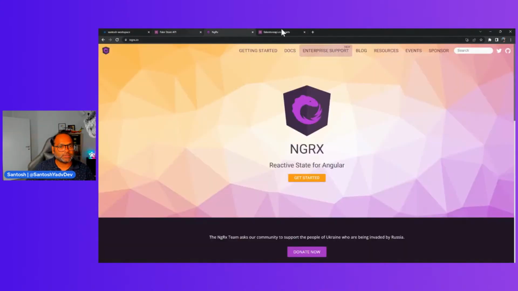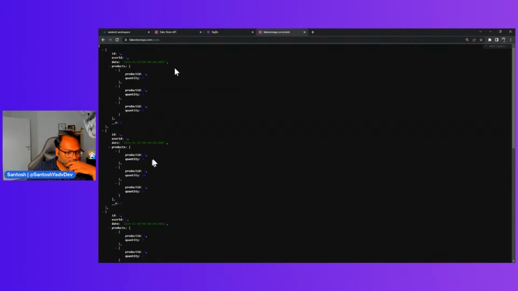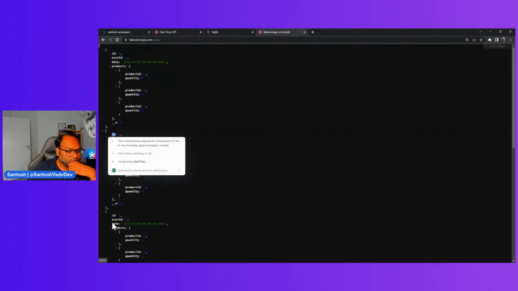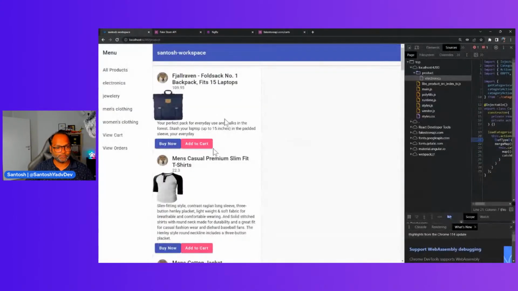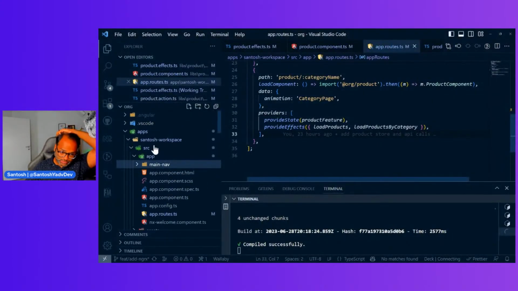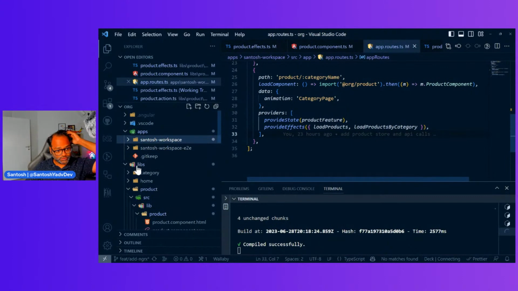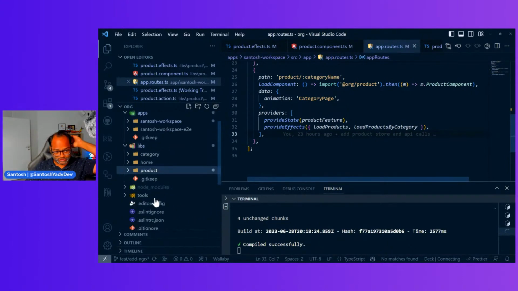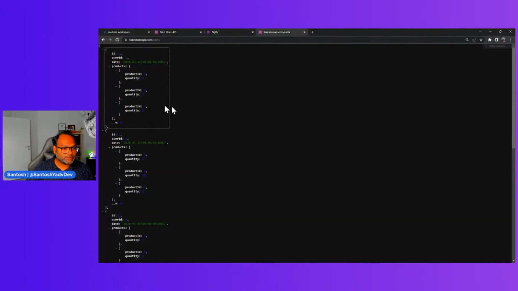Let's try with the cart, because this already has some dummy data. So for ID 1, ID 2, let's do the cart. To do that, let's create another library because this is related to cart. But what does this give me?